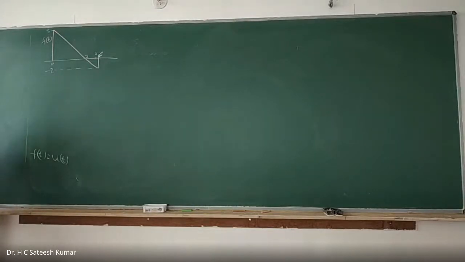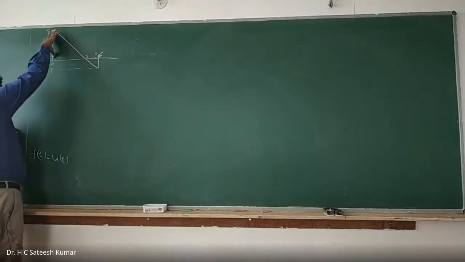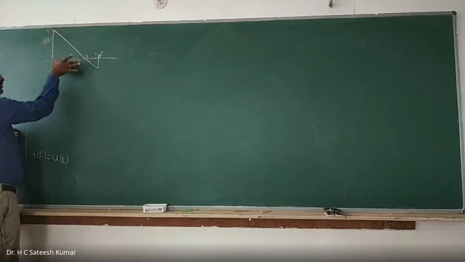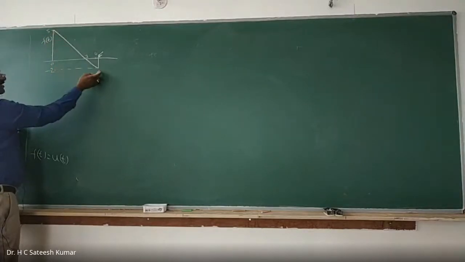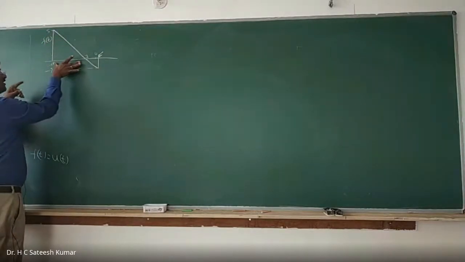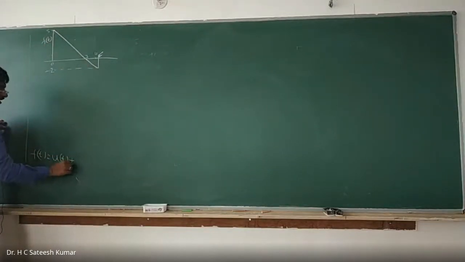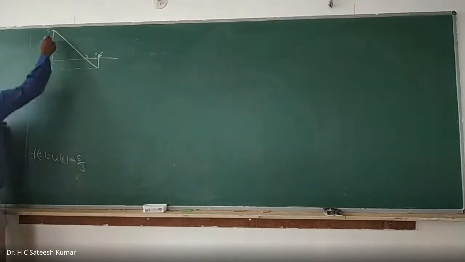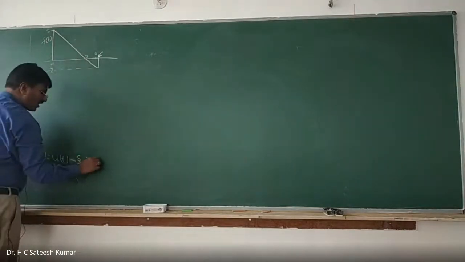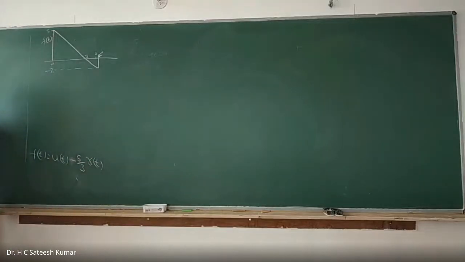Ramp slope is how much? Height is 5. Width is 3. This we don't know, but you take 3. So 5 by 3 is the slope. It is decreasing, no? Minus 5 by 3 into, from the same point only, 0 only it started. Therefore, r of t. Now the slope is 5 by 3.